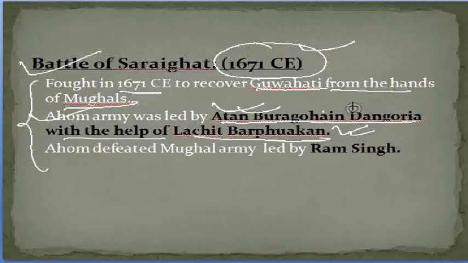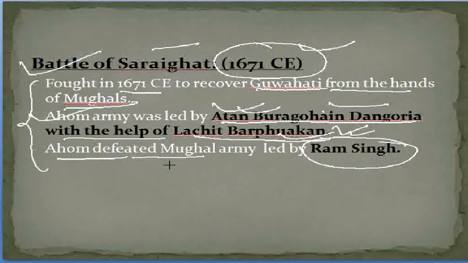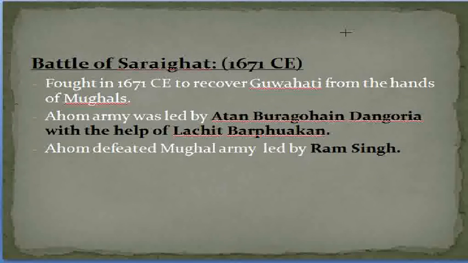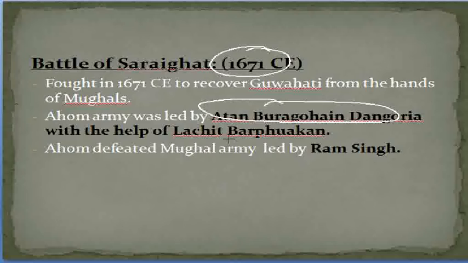One is Atan Buragohain and the other is Lachit Borphukan, with respect to the Ahom army during the Battle of Saraighat. And secondly, the Mughal army was led by Ram Singh. These are the names to be remembered. So when was the Battle of Saraighat fought? The answer is 1671. Who led the Ahom army? Atan Buragohain with the help of Lachit Borphukan. And who led the Mughal army? That is Ram Singh.